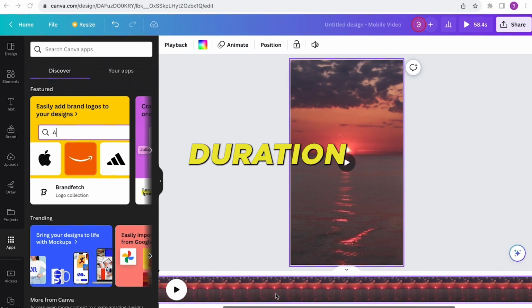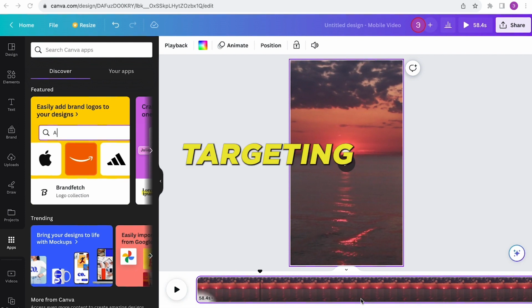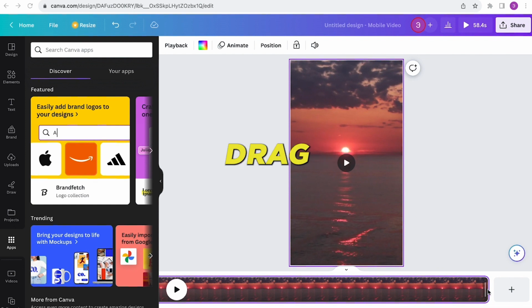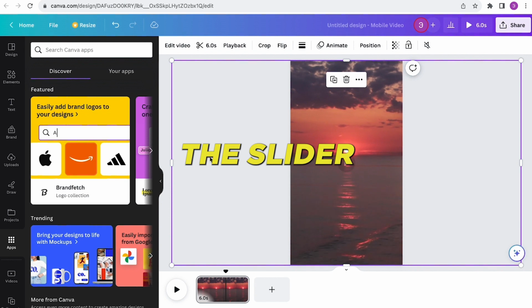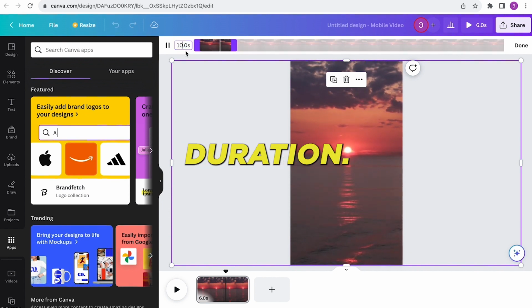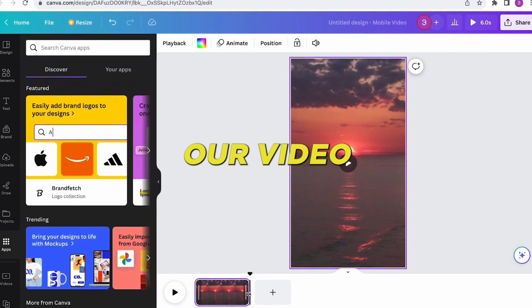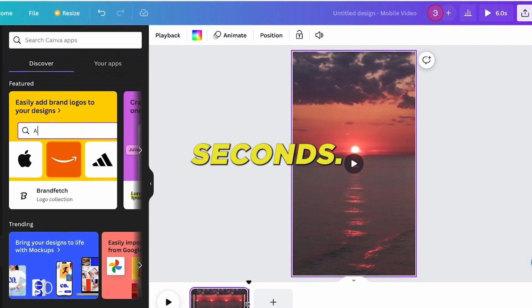First, the video's duration needs adjustment. A full minute is excessive for our purpose. We're targeting a concise 5 to 6 second clip. To trim the video, drag the slider to reduce the video's length to 6 seconds. If the slider doesn't land precisely on 6 seconds, you can manually input the desired duration. This action trims our video from its original 60-second length to a more manageable 6 seconds.